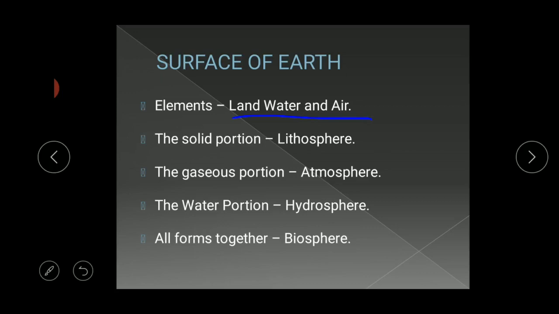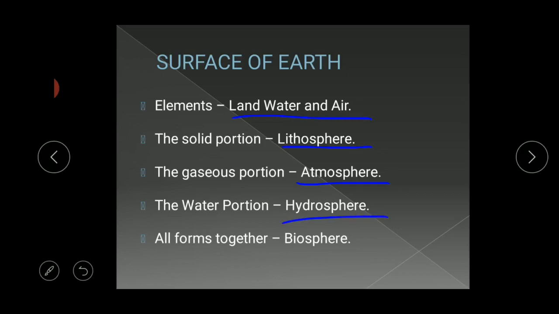Clear? The solid portion of the Earth is called the lithosphere, and the gaseous layer that surrounds the Earth, which contains gases like oxygen, nitrogen, carbon dioxide and some others, is called the atmosphere. And the water portion covers a big area of the Earth, right? Three-fourths of the Earth is covered by water. This area is called the hydrosphere.